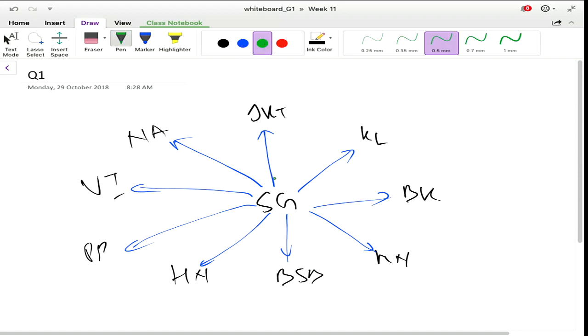Now Singapore is 5.2 million. So Jakarta is larger, so there is a return flight. KL is smaller, Bangkok is larger, so there is a return flight. Manila smaller, Bandar Seri Begawan is smaller, Hanoi is larger, so there is a return flight there. And then there is the VI, there is a return flight.